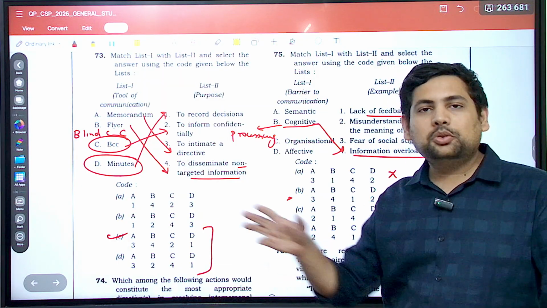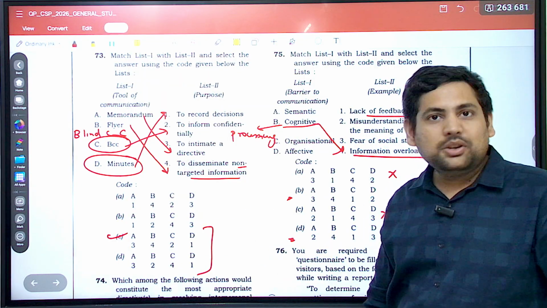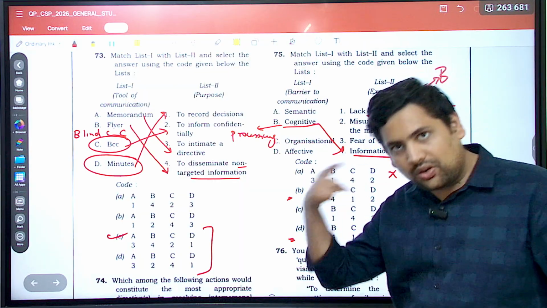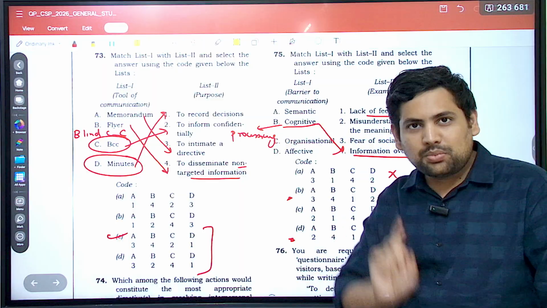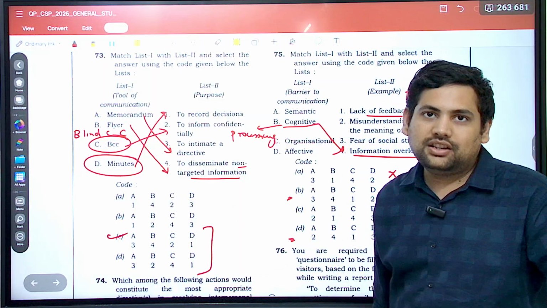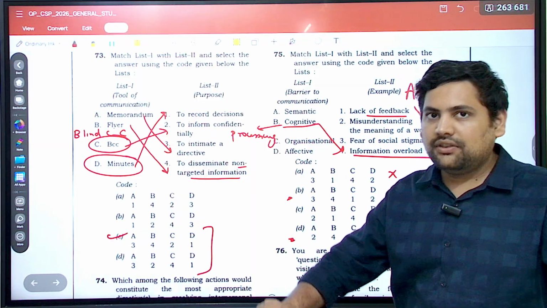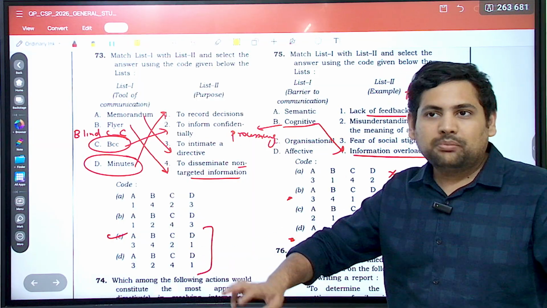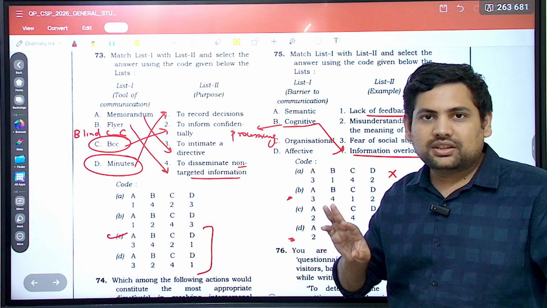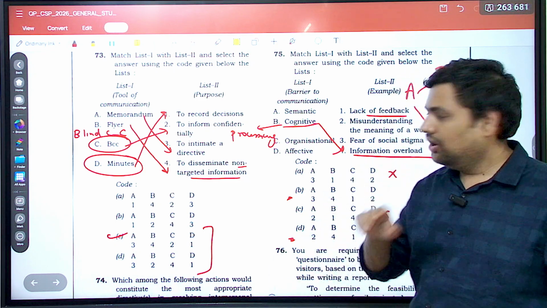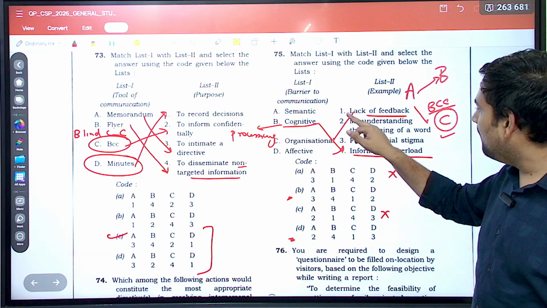You ask somebody to do something, then they don't do, and you don't take feedback, then what happens? The work is not done. That is why constant feedback is one of the important points that you always write in case studies. When you're resolving a case study, you say that this action I will ask to be taken by the authorities at the district level, and then I will take regular feedback on it. So organizational, lack of feedback.